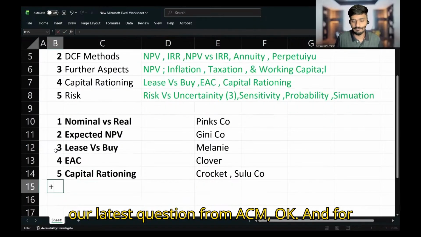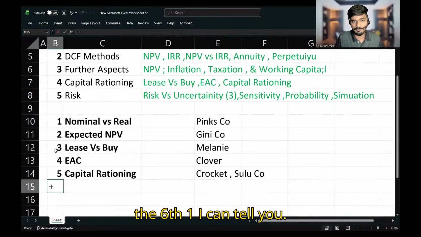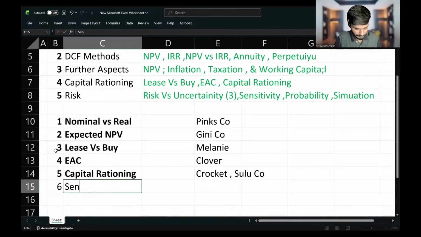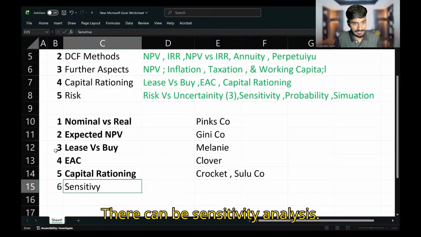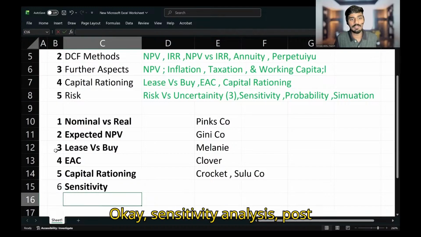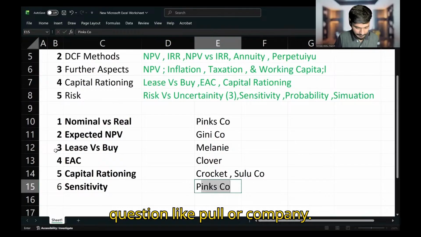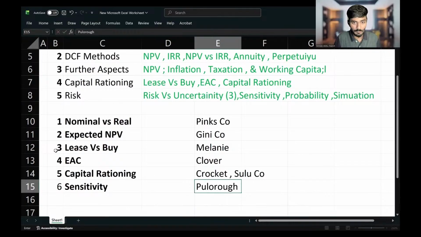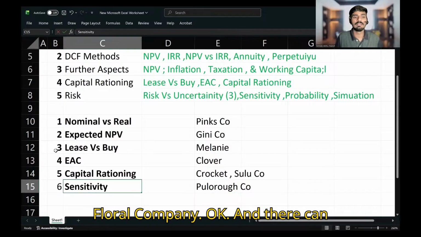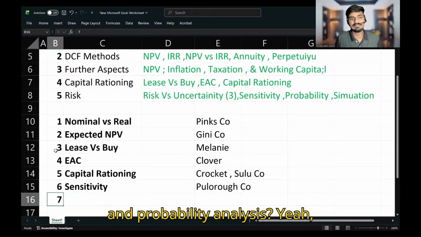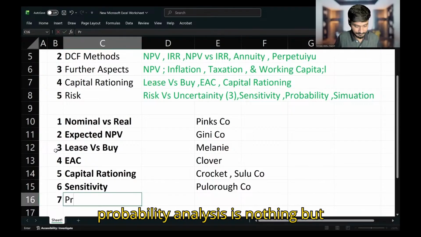Okay, and for the 6th one, I can tell you there can be sensitivity analysis. For sensitivity analysis, there can be a question like Puloro company. Okay, and there can be sensitivity analysis and probability analysis. Yeah, probability analysis is nothing but expected NPV.